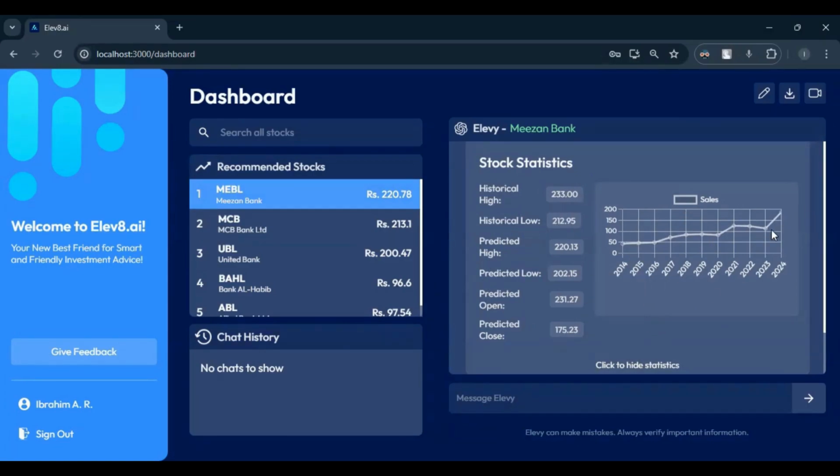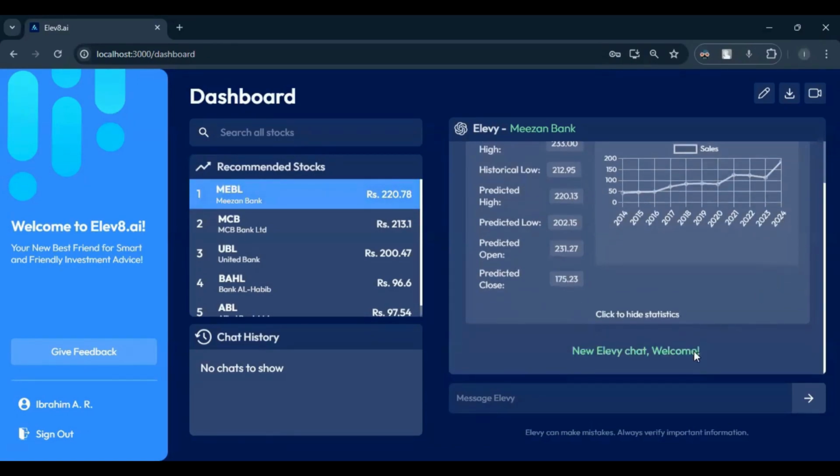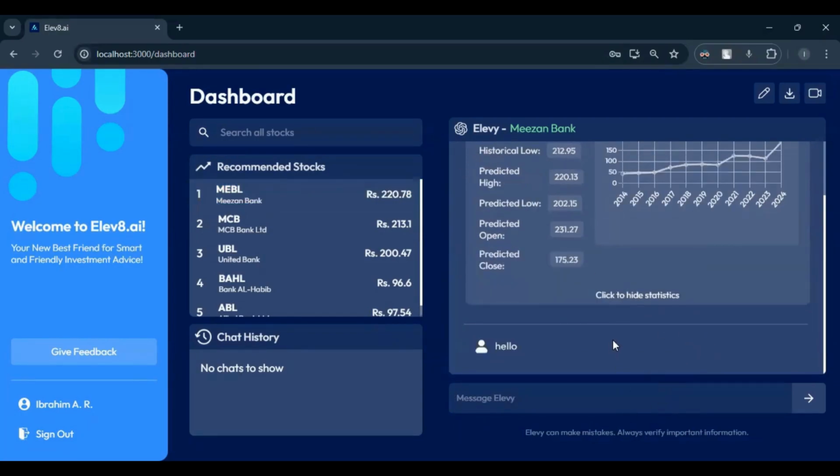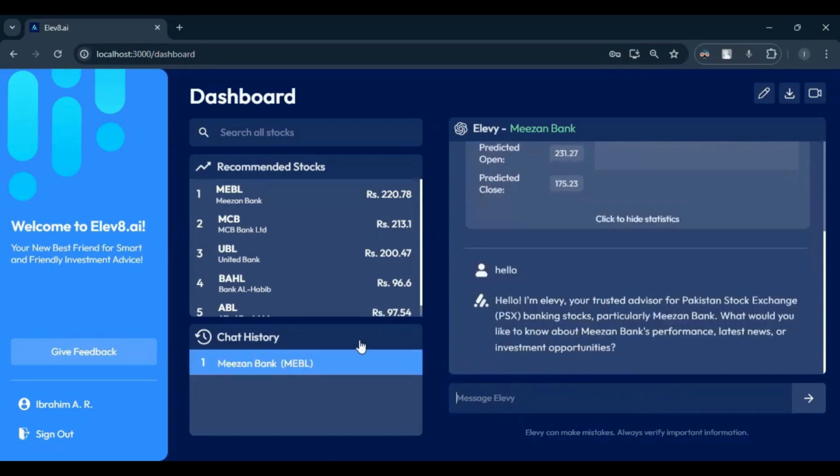All of this is shown to me in this part of the dashboard. I also have a graph that shows these figures visually. In addition, I can chat with a chatbot that we implemented regarding the stock. We have implemented it using Meta's Llama 3 model, and it works just like ChatGPT since it is an LLM. Whenever I type in a message regarding the selected stock, it will respond, and I can chat with it regarding that stock.